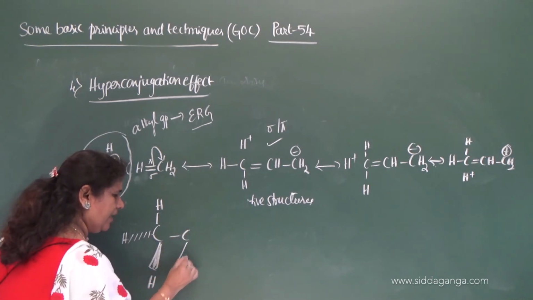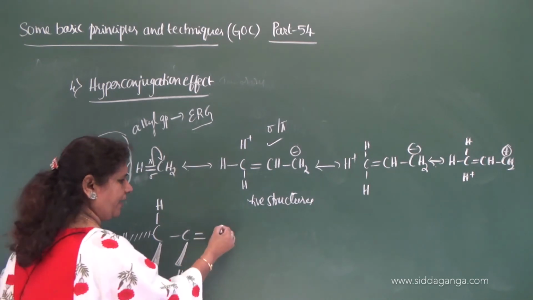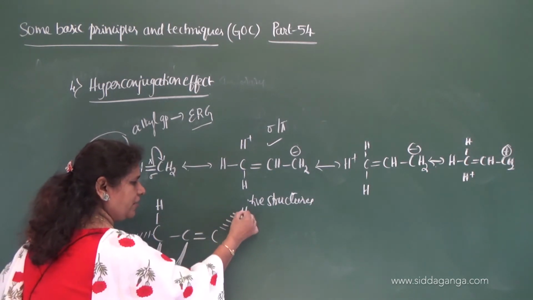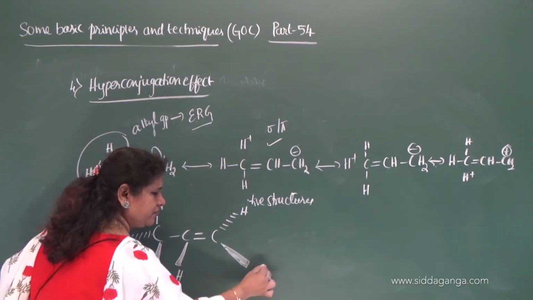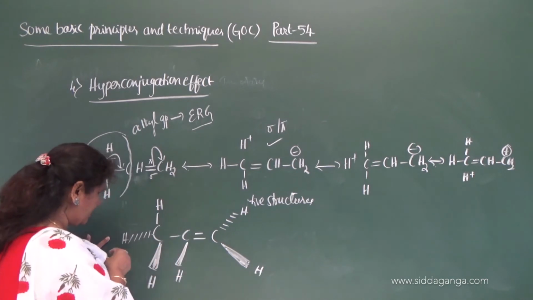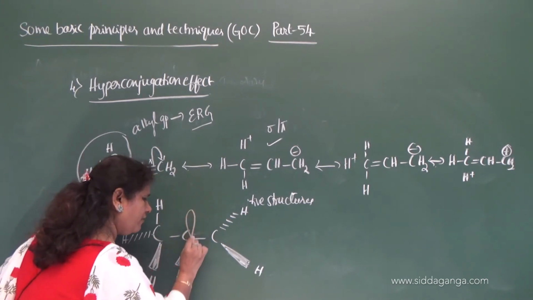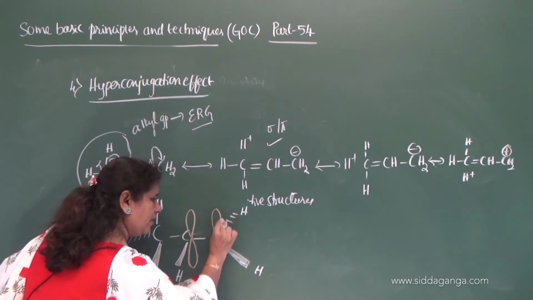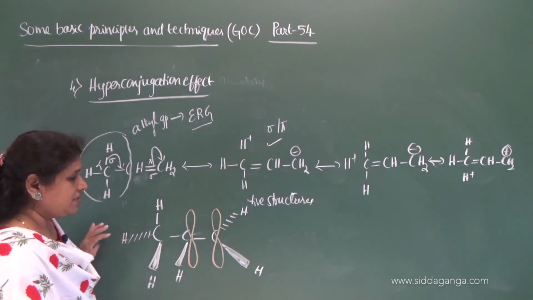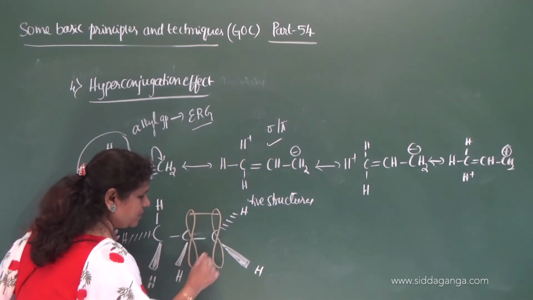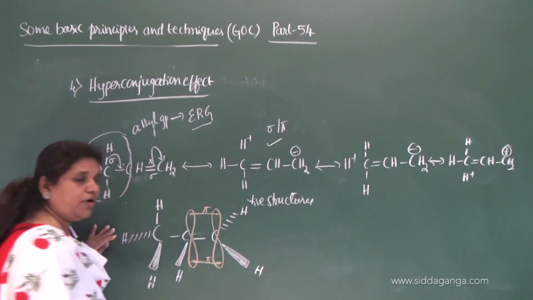This is attached to the double bonded carbon directly. So I am giving it in solid and dashed wedge, correct? And here the pi bond formation is because of the unhybridized pz orbitals of the two carbon atoms. They undergo sideways overlapping, and that results in the formation of a pi bond here.